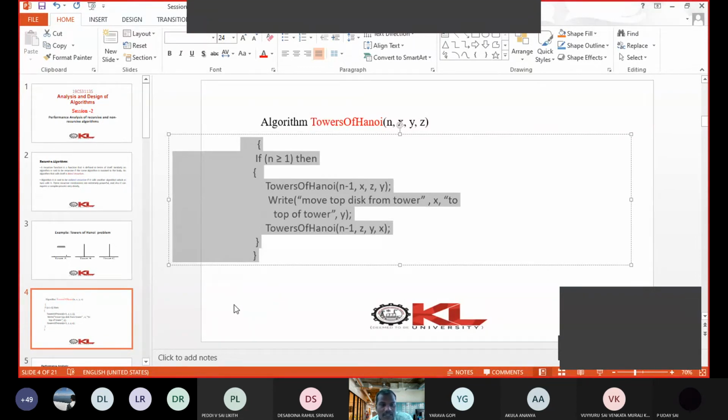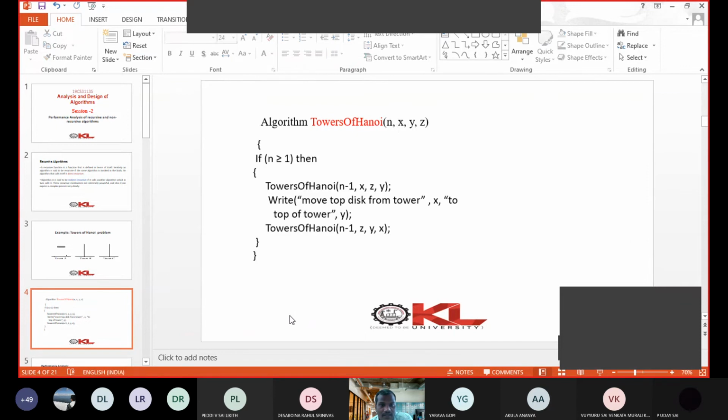Do you have any questions here? Towers of Hanoi. The time complexity of this algorithm we will see a little later. No issues. It's a very important problem, and I will explain how this time complexity is measured. There is a very interesting problem behind this. We will see that a little later.